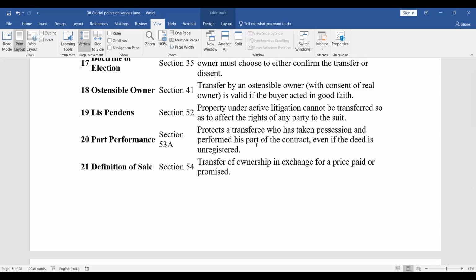Section 52, lis pendens. So property under active litigation cannot be transferred so as to affect the right of any party to the suit. Section 53A, part performance. So it protects a transferee who has taken possession and performed his part of the contract even if the deed is unregistered. Definition of sale, Section 54: transfer of ownership in exchange for a price paid or promised.